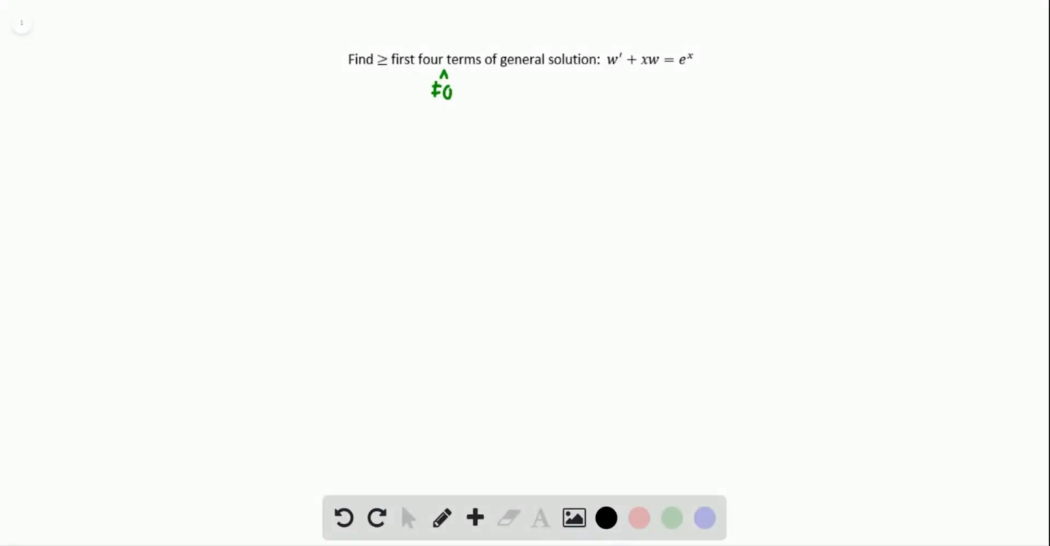Hello everyone. Today we're going to find at least the first four non-zero terms of the general solution to the differential equation w prime plus xw equals e to the x. So first we're going to write everything in terms of power series.